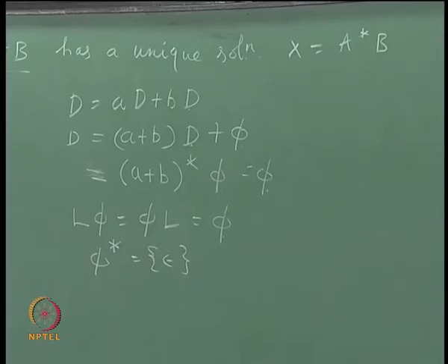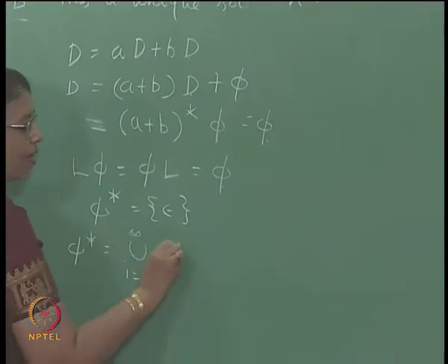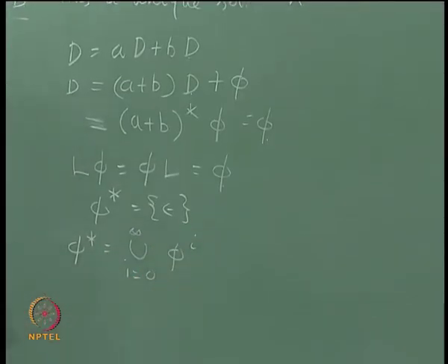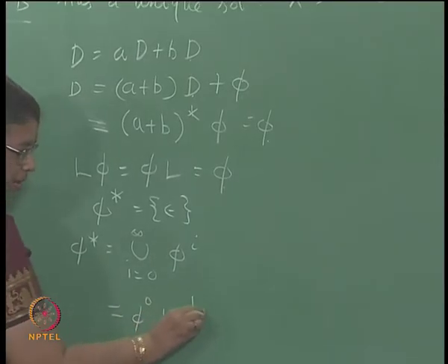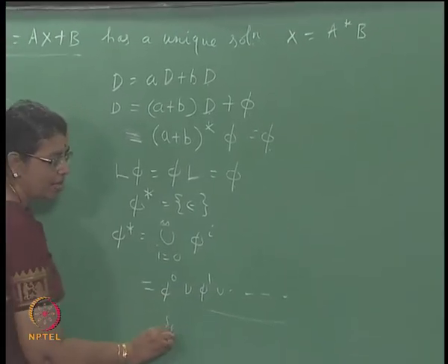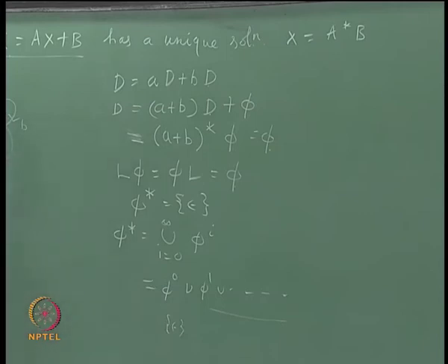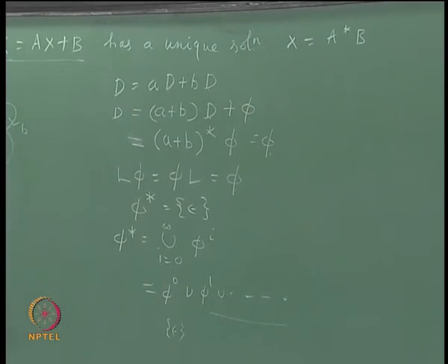Why? Why phi star is epsilon? Phi star is the union of i equal to 0 to infinity of phi i. So, it will be phi 0 union phi 1 union etc. All this will be empty, but phi 0 is epsilon by definition, right.